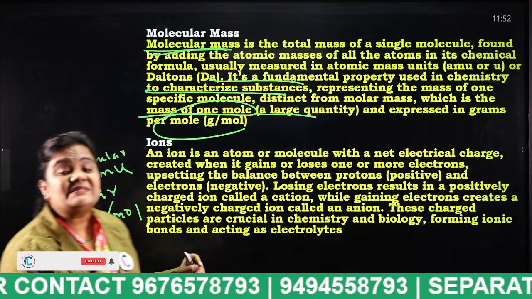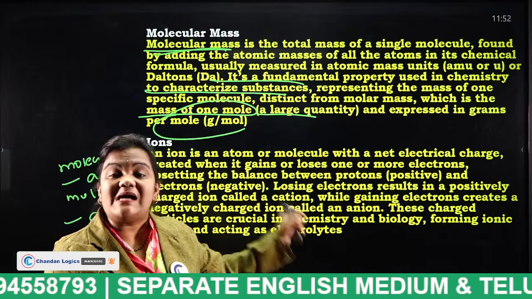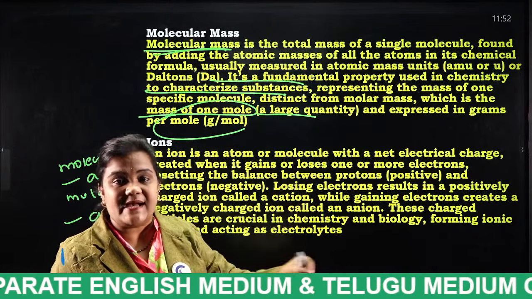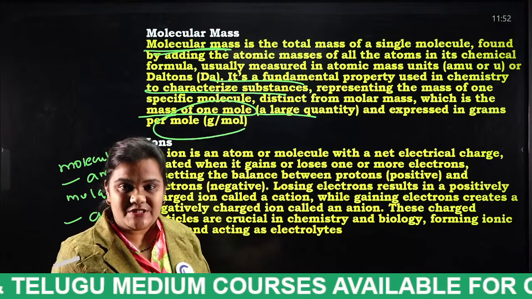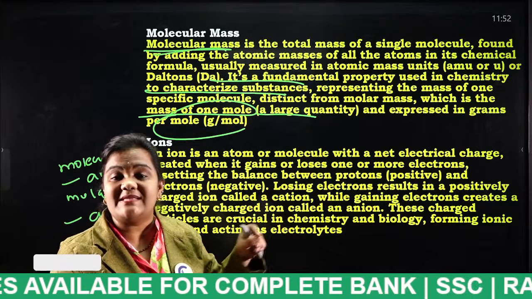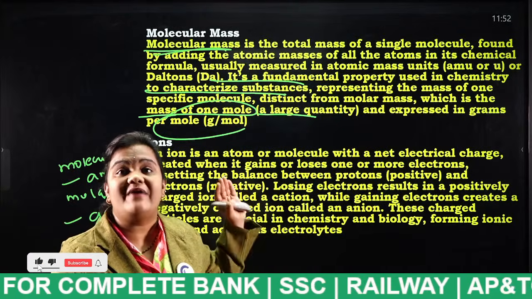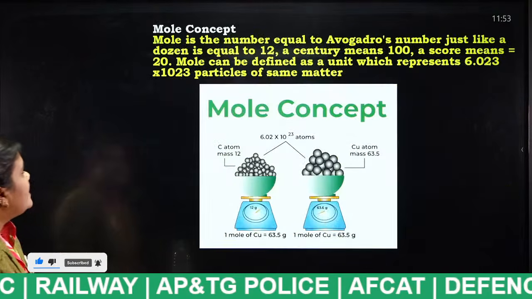Mass of 1 mole is considered as molar mass. Mass of a single molecule is considered as molecular mass. Molecular mass is expressed in AMU, atomic mass unit. Molar mass is expressed in gram per mole. Very important.